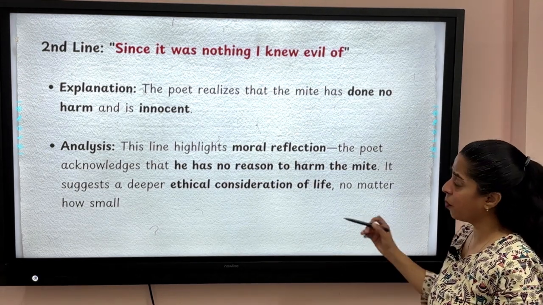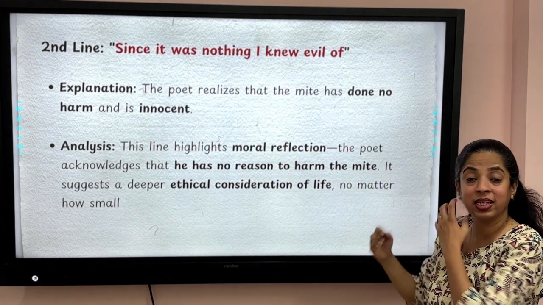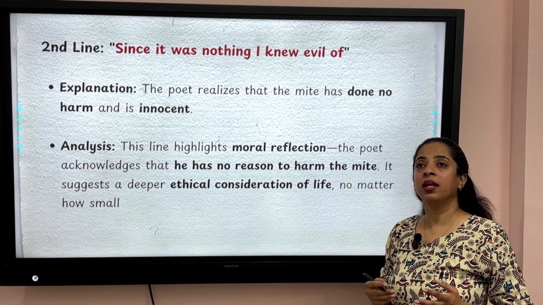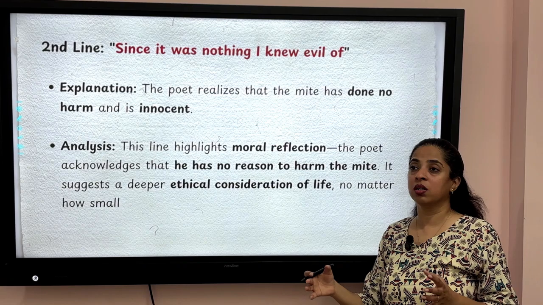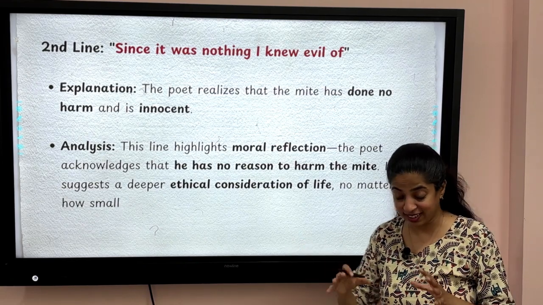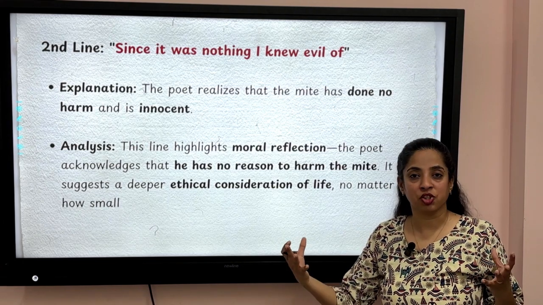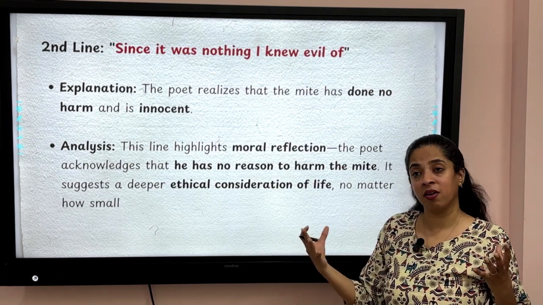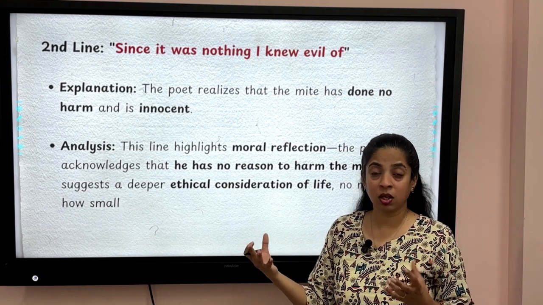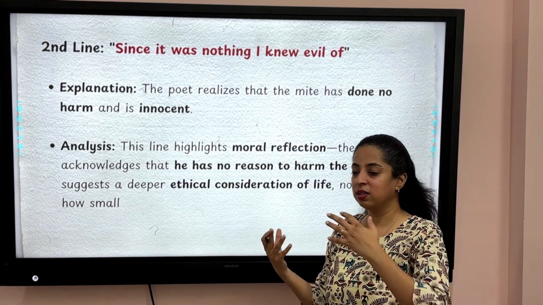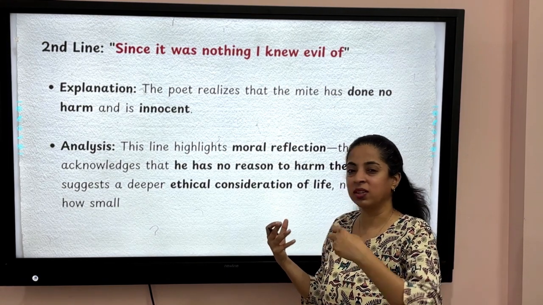So when the poet says, since it was nothing I knew evil of, because many a times what happens, students, in the world that we live, the larger creatures or the powerful creatures, if we talk in human terms, if we are powerful, if we are rich or having some position, we think that the poor are always evil, that they must be thieves.